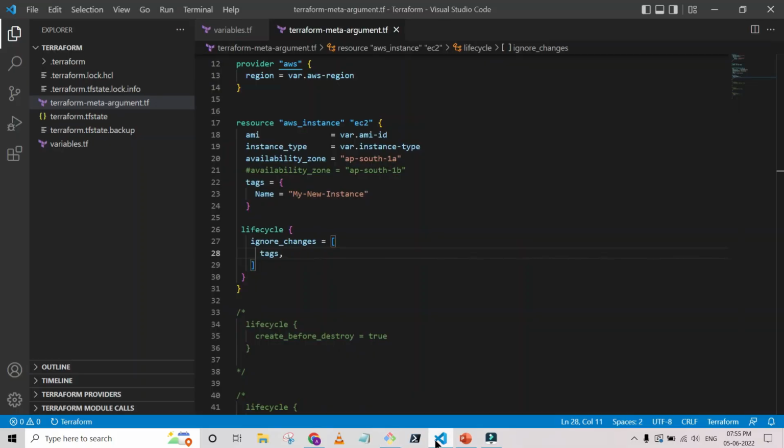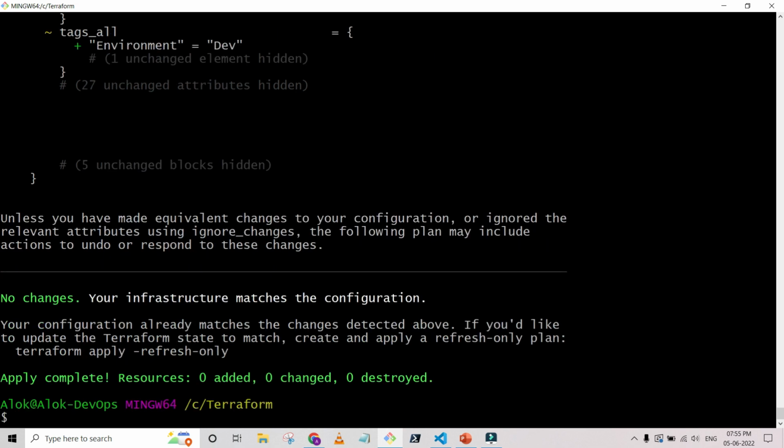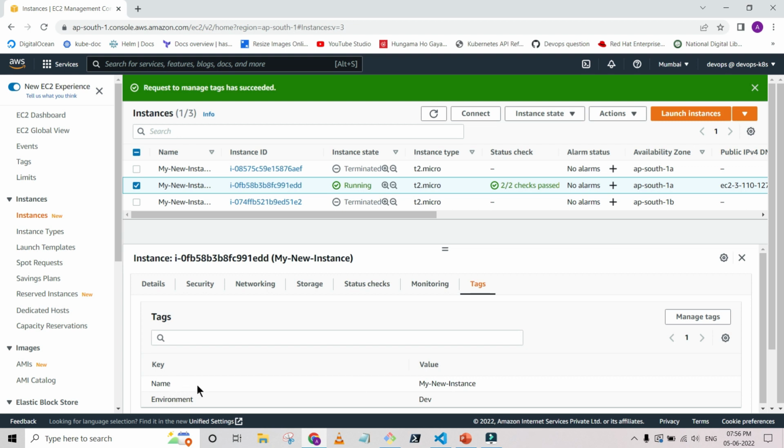Let me see. Okay, I saved it, and when it's refreshing the state, it's fine, no changes, because I instructed Terraform not to look into the tag changes. You can apply or match other changes, but not tags. So this time for that particular AWS instance, Terraform is not going to look into changes for the tags. You can add multiple tags here, but all the modifications that I make using the console will all be ignored.